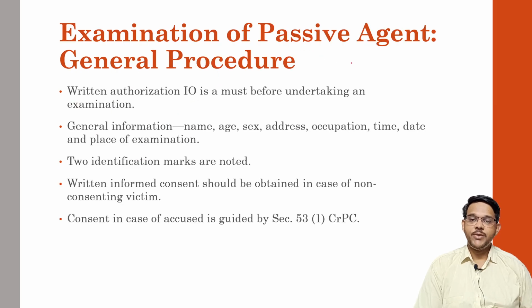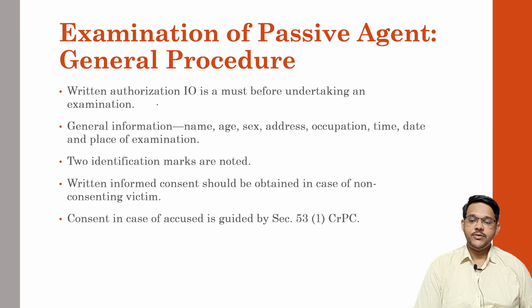Now coming to the examination of a passive agent, and how the examination has to be processed in general. In case of sodomy, if it was against consent, these cases come across as sexual offence cases. It has to be examined by a medical practitioner.